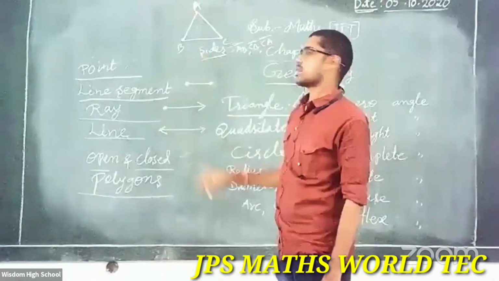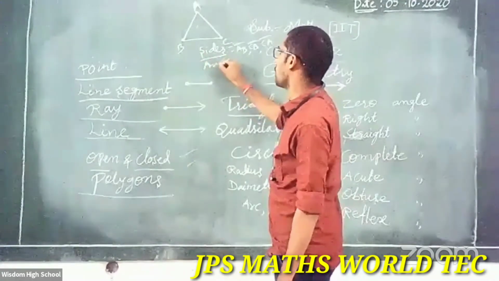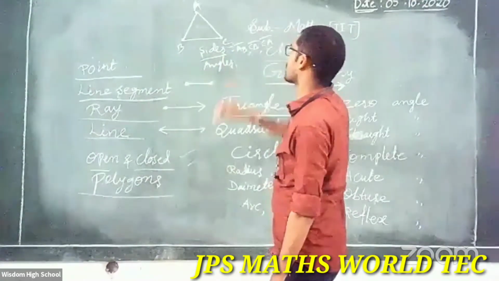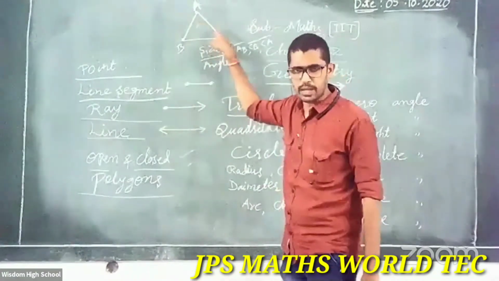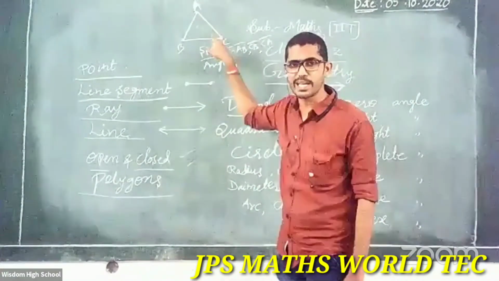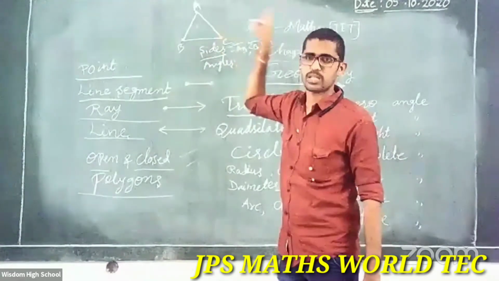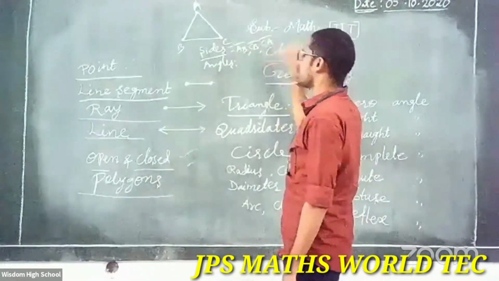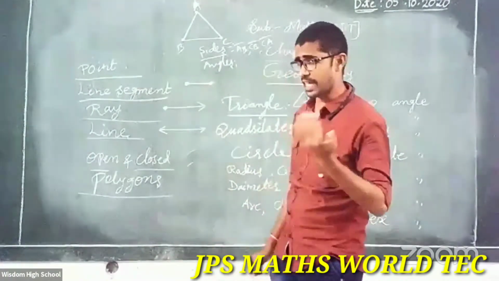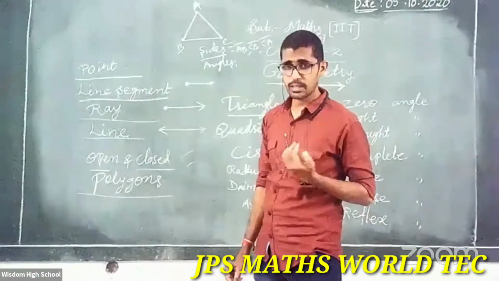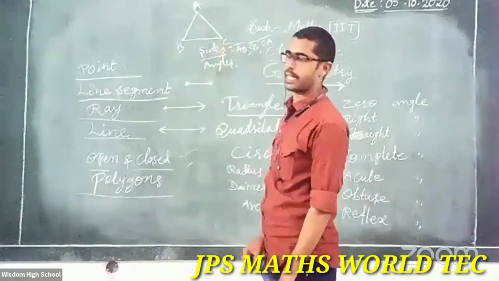Right? Next, what are these angles? Suppose angles. Observe this figure. Is it a triangle or not first? Yes, it's a triangle. Why? It is a closed figure formed by 3 line segments. That's why it is a triangle. A triangle has 3 sides. It's clear. How many angles? So how many angles does a triangle have? Yes, 3 angles.